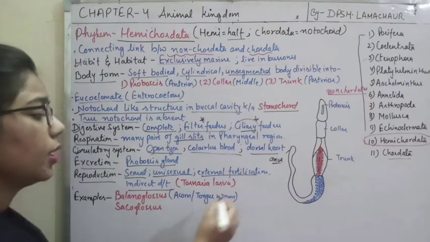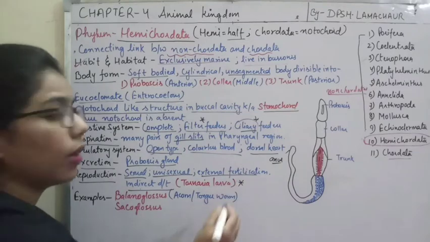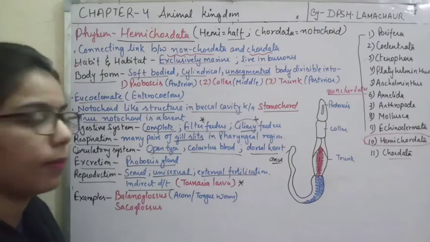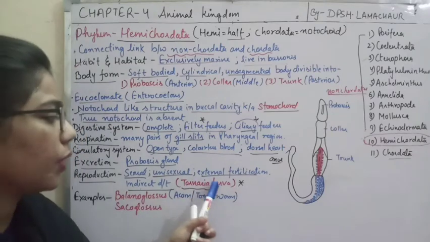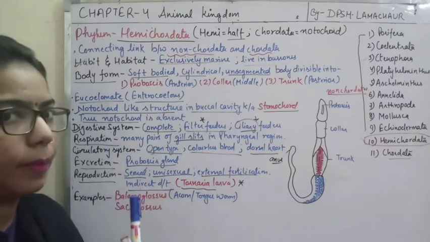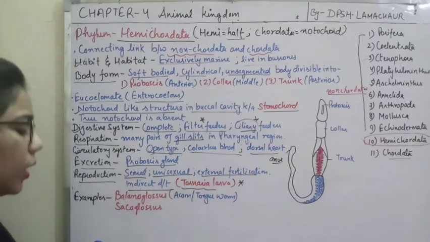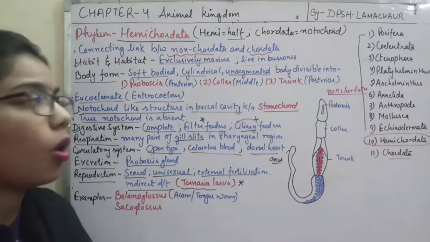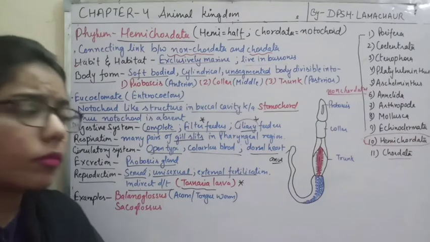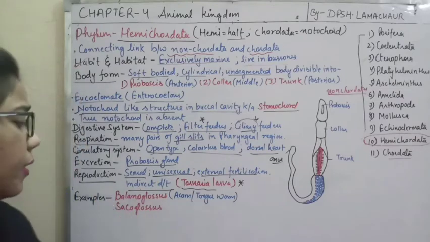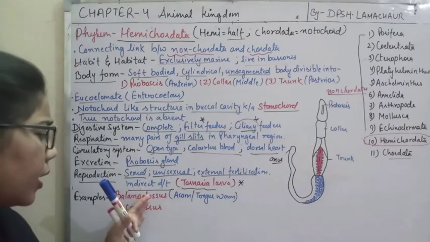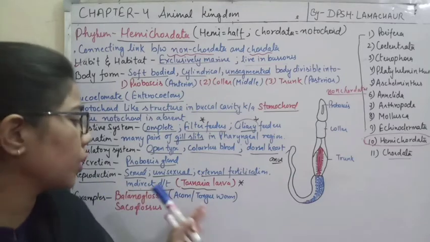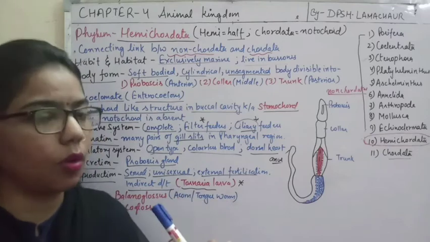And the important thing is, what is the larva in the case of hemichordata? The tornaria larva is the feature of the hemichordata. Right, so we have done all the general features of the hemichordata. Some examples given here are balanoglossus and saccoglossus. Balanoglossus is also known as the acorn worm as well as the tongue worm.